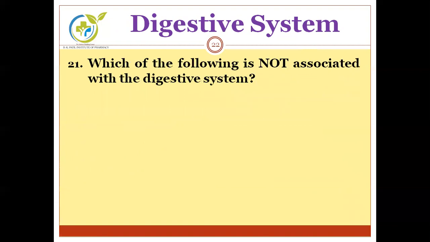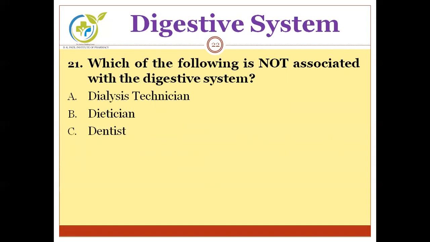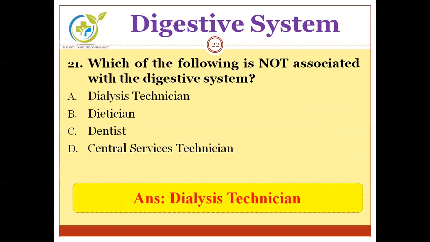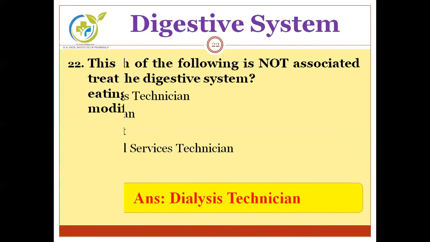Next, which of the following is not associated with the digestive system? Options are dialysis technician, dietitian, dentist, and central service technician. We have to find out which is not associated with the digestive system. The correct answer is dialysis technician. As we know, dialysis is related to urinary system dysfunction, so it is not part of the digestive system.